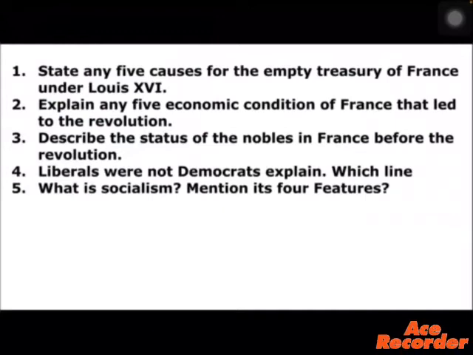The next question here is, describe the status of the nobles in France before the revolution. See, children, for this the question can also be given as a 3 mark type. Why was the National Assembly formed by the people of the Third Estate? Explain. Or give reasons as to why the National Assembly was formed by the people of the Third Estate. For this answer, you have to write reasons here.